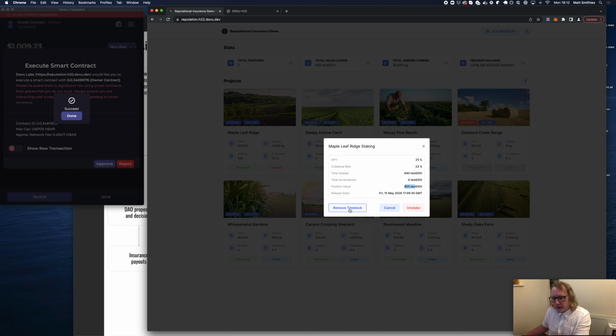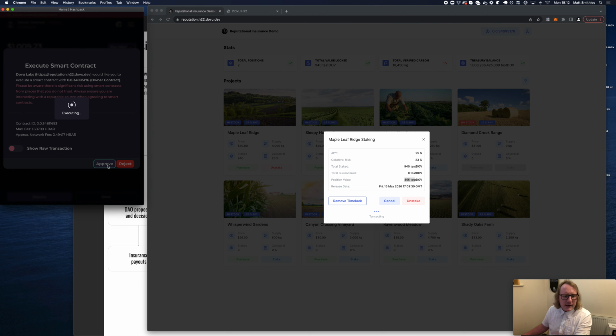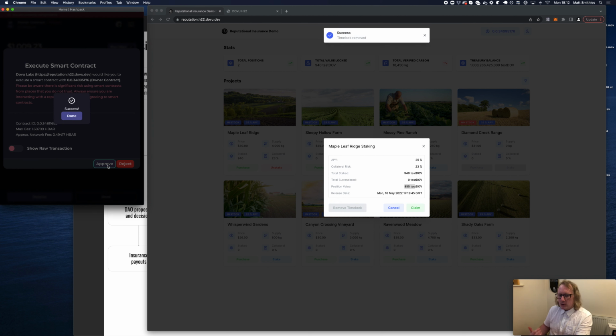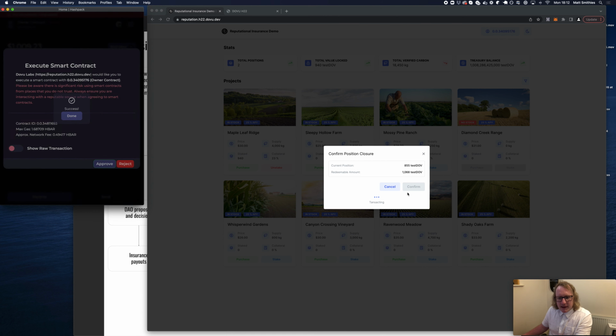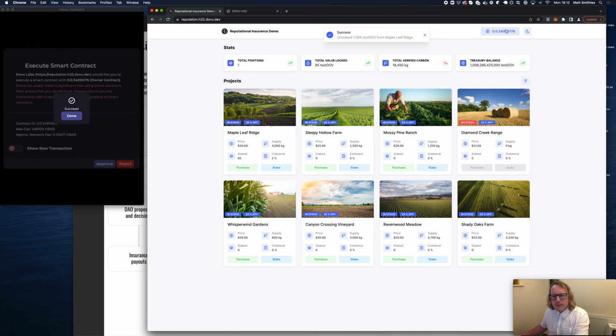And if I remove the time lock as before, I can extract more value from the contract as my APY, because this represents a period over time, and then I can claim that back. And so hunky-dory.